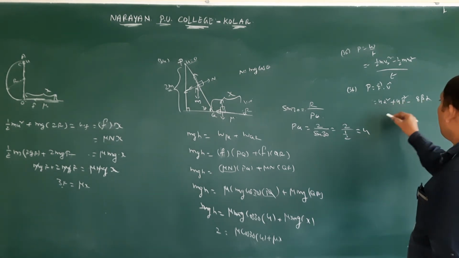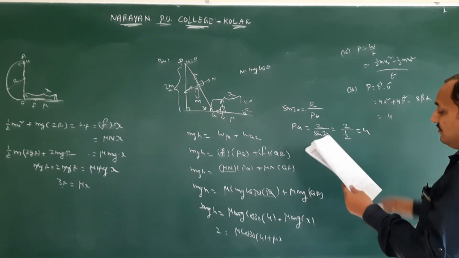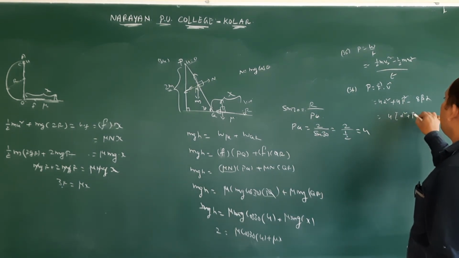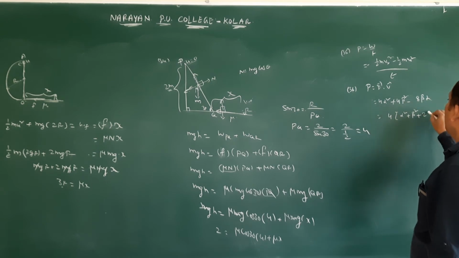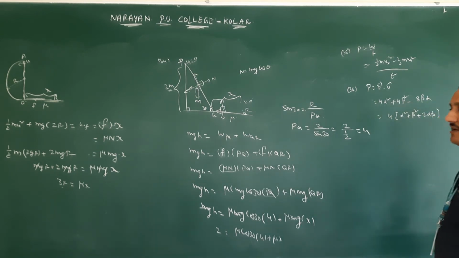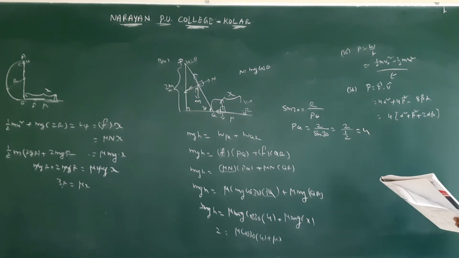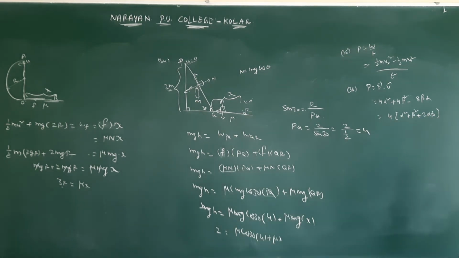So in this, what can we take common? We take 4 common: 4 times alpha square plus beta square plus 2 alpha beta, that is a square plus b square plus 2ab. So it is 4 into alpha plus beta whole square. Option 3 is correct. And this other one, a square plus b square minus 2ab, means alpha minus beta whole square. So that is question number 36.